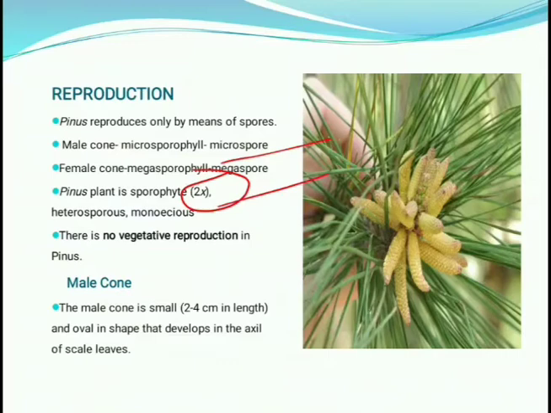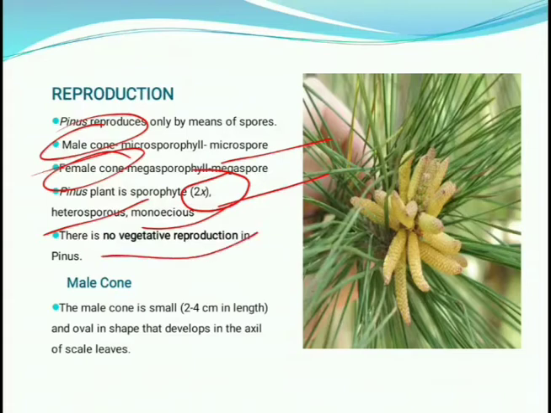It is also monoecious, meaning the male cone and female cone are present on one plant. And there is no vegetative reproduction; vegetative reproduction is completely absent.